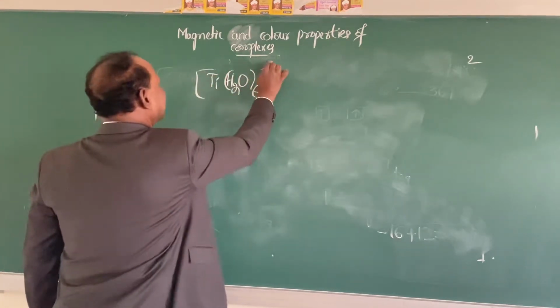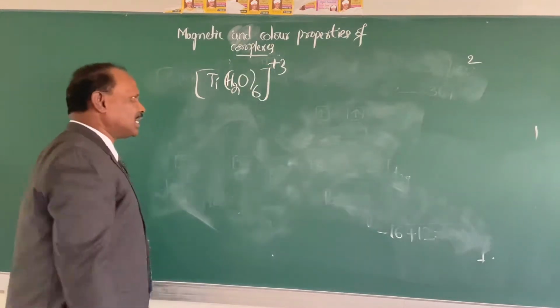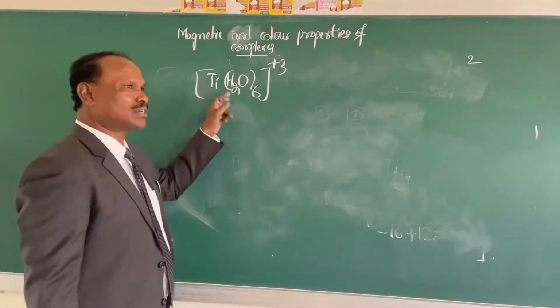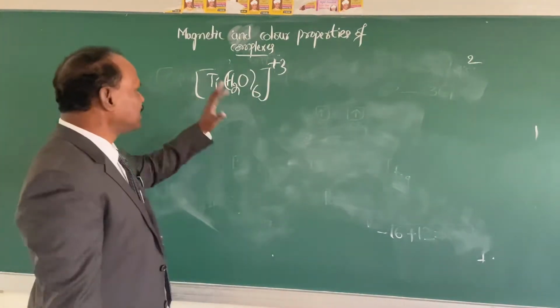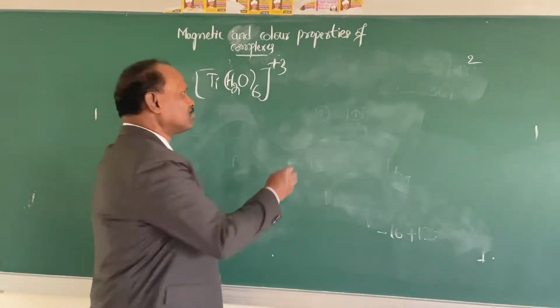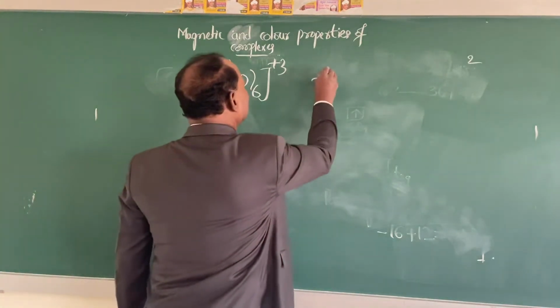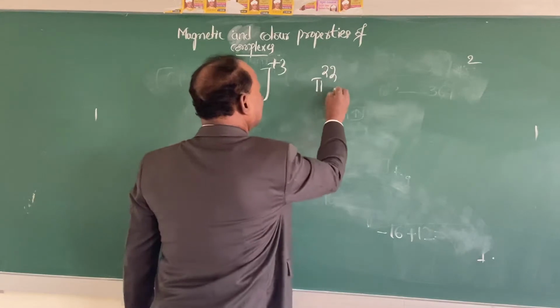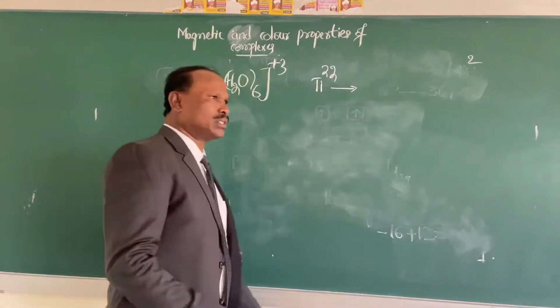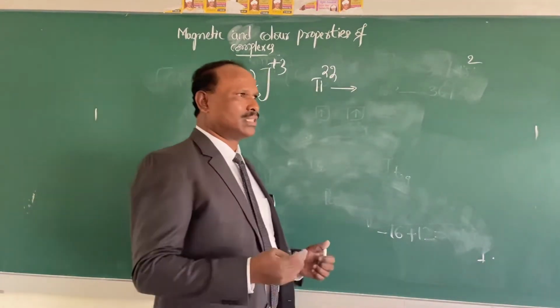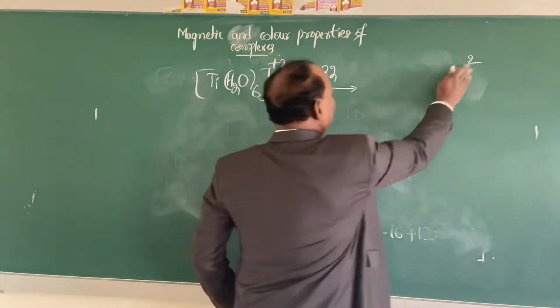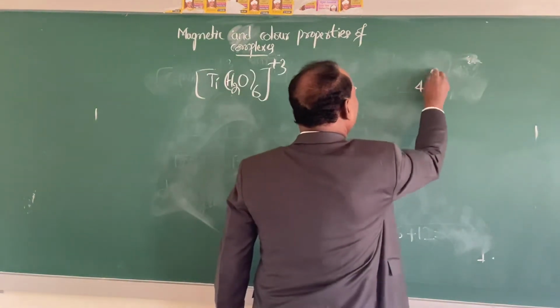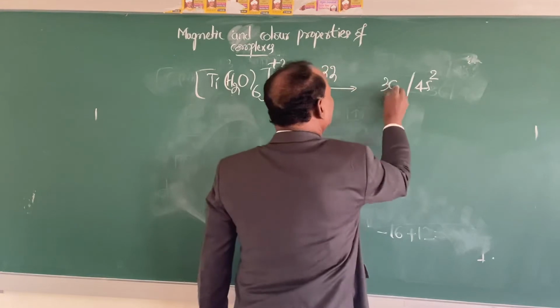Hexaquo titanium 3 ion. Titanium atomic number is 22 and its electronic configuration is 1s2, 2s2, 2p6, 3s2, 3p6, 4s2. So I am writing the outermost electronic configuration 4s2, 3d2.